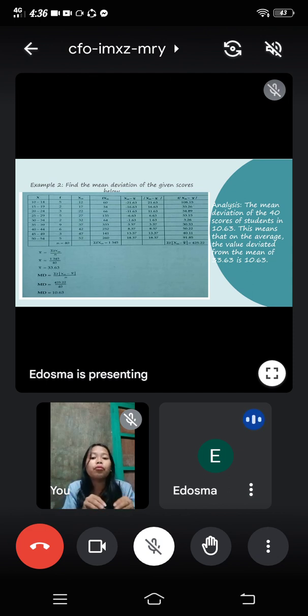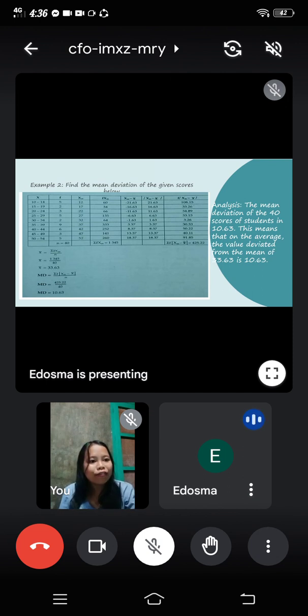All you need to do is to multiply the frequency and the midpoint. And after getting the product, add them all. Get their sum. So 60 plus 34 plus 66 plus 35 plus 64 plus 333 plus 252 plus 141 plus 260, that's 1,345. After getting the summation of the frequency times the midpoint, all you need to do is to divide it by n, which is the number of cases, that's 40.